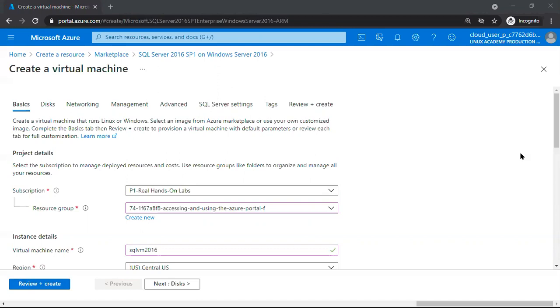Maybe you are getting this message, Zahir: you are not eligible for an Azure free account.